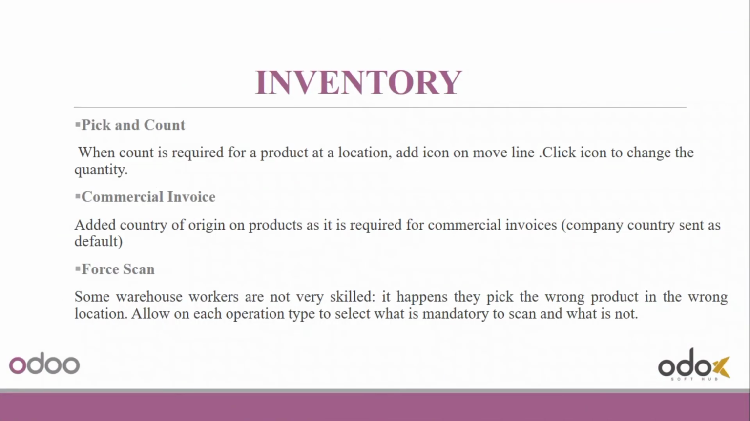Next is a pick and count option. When count is required for a product at a location, we can add icon on move line. We can click icon to change the quantity. Then commercial invoice. It added country of origin on products as it is required for commercial invoices, and the company country will be sent as default.